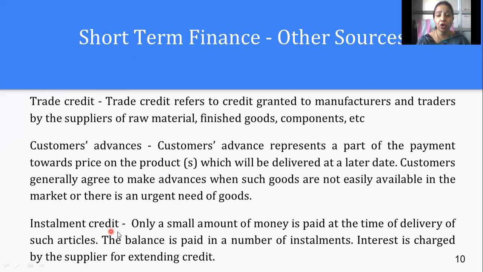Then we call it installment credit. Only a small amount is paid at the time of delivery of the goods, and the balance is paid in a number of installments, as we do when purchasing our household goods. Take an example: an LCD or refrigerator we purchase on installment basis, or cars we purchase on installment basis for our personal use. The same way, when we purchase goods for our professional use, for our business, and take those goods on installment, that is also one of the sources of finance, called installment credit.